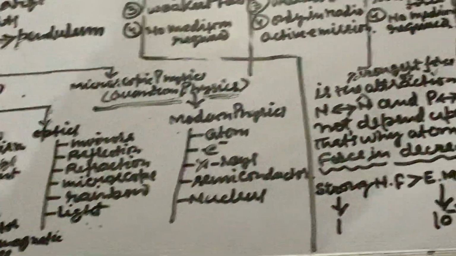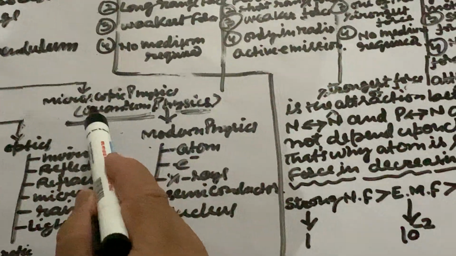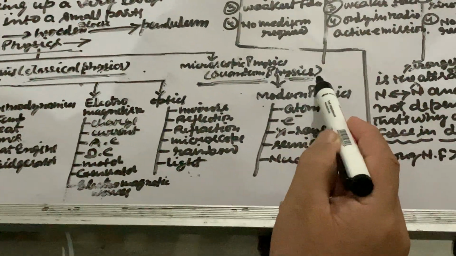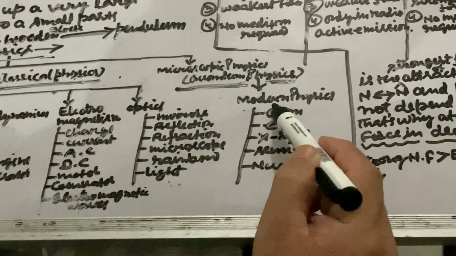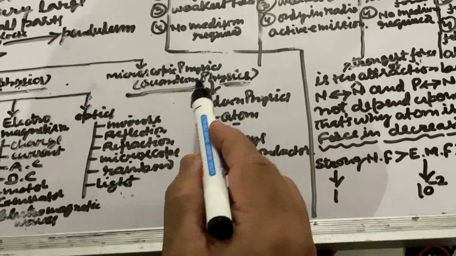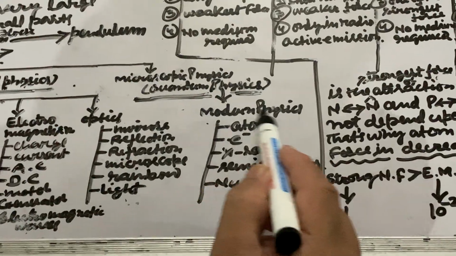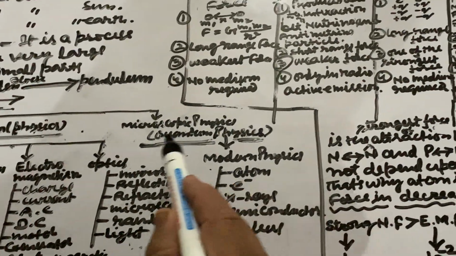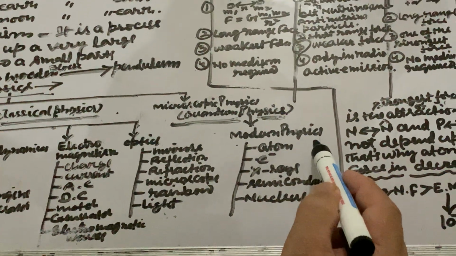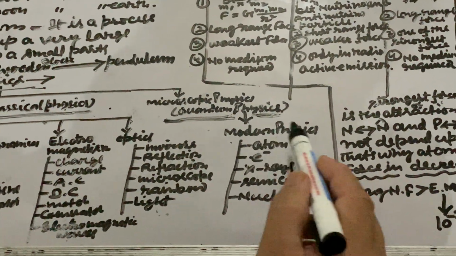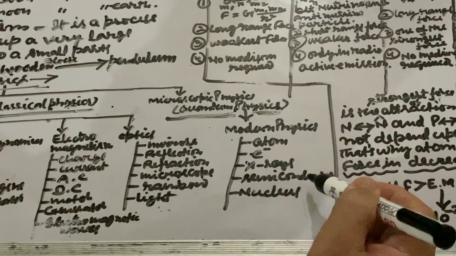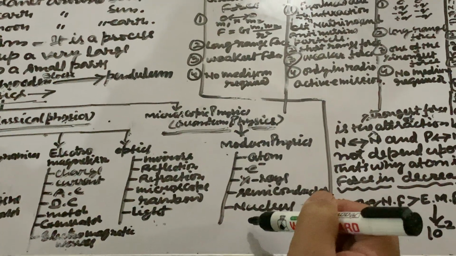And the second category of physics is microscopic physics, which is known as quantum physics. It is subdivided into only one category, that is modern physics. This quantum physics, or microscopic physics, is known as modern physics. And in modern physics we study the atom, electron, X-rays, semiconductors and nucleus.